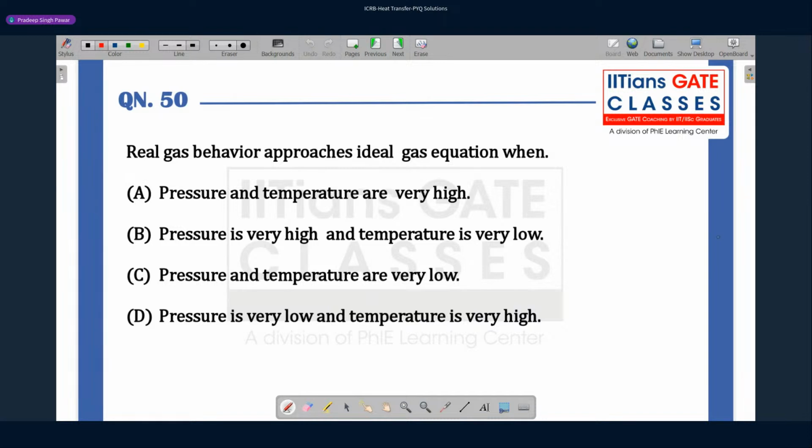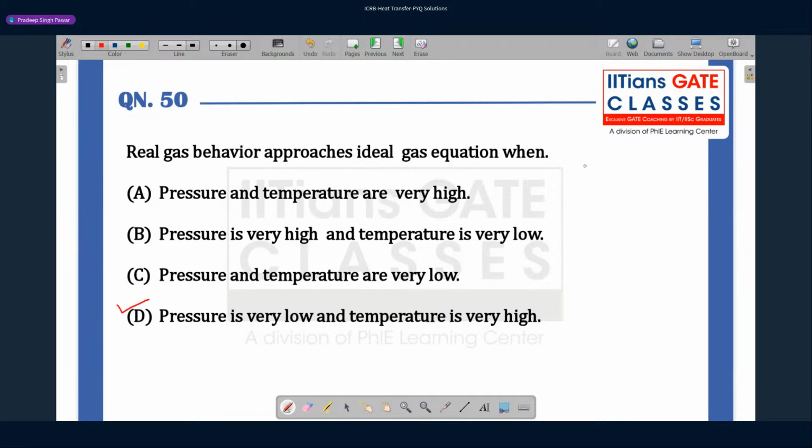It actually replicates the behavior of gases only under very restricted conditions. Which are those conditions? When the pressure is very, very low and the temperature is very, very high. So the answer is D, and we'll explain here.